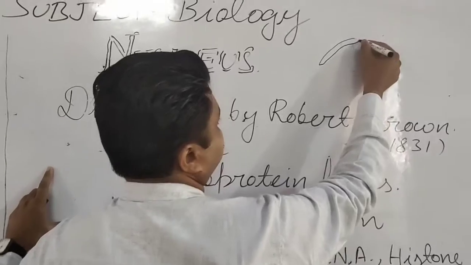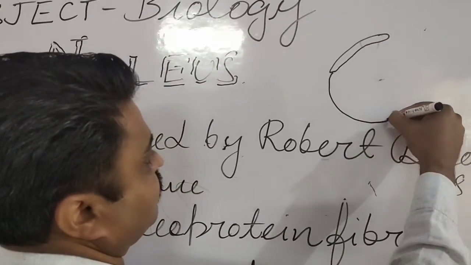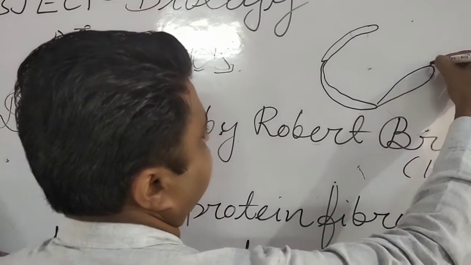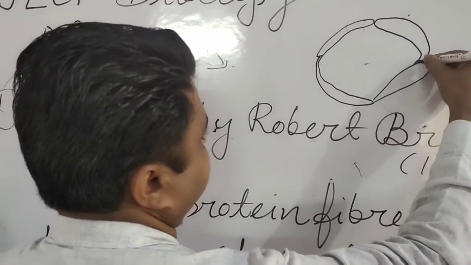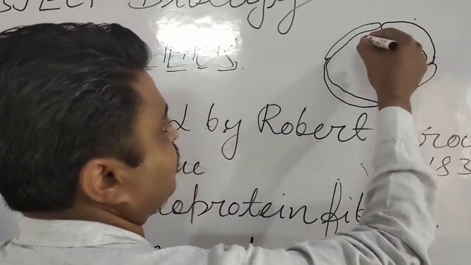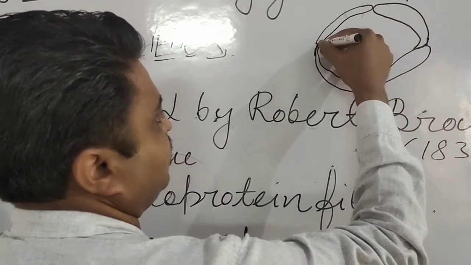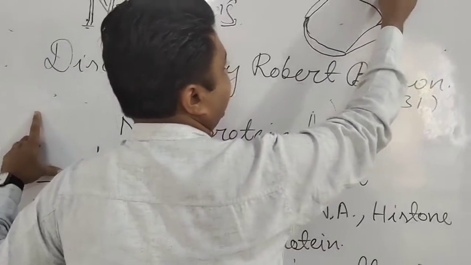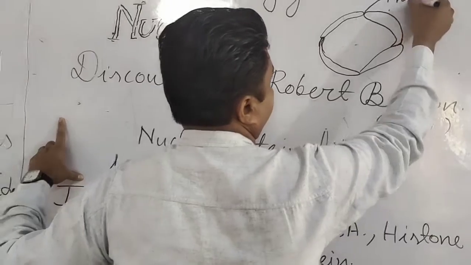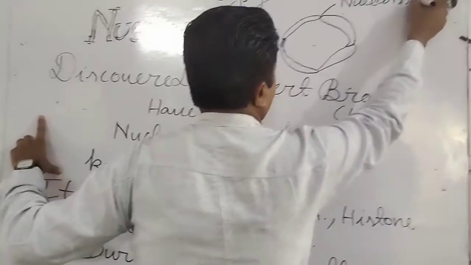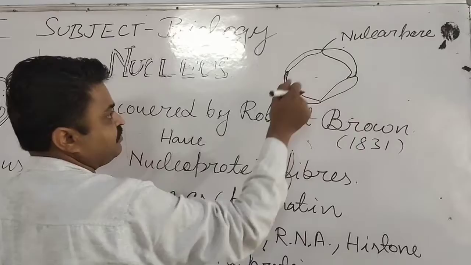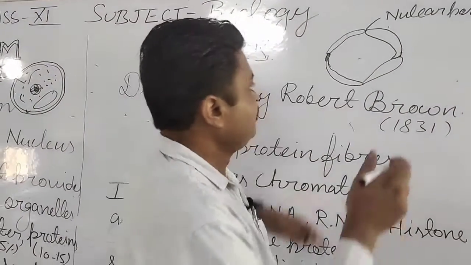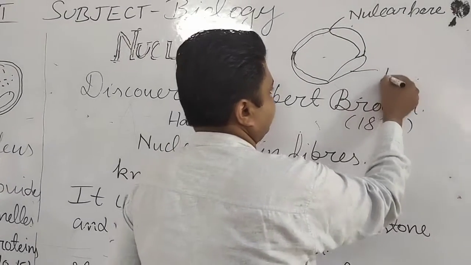The nucleus is a double-membrane covered part of the cell. This type of double membrane is found around the nucleus, student, and these double membranes have nuclear pores, meaning small holes in the nuclear membrane from which the exchange of material takes place.